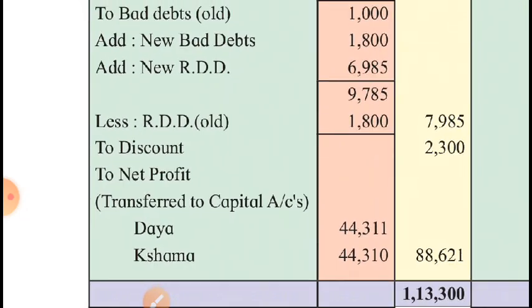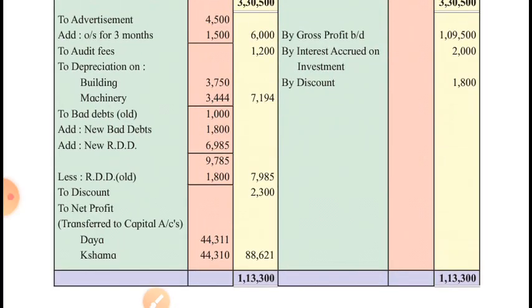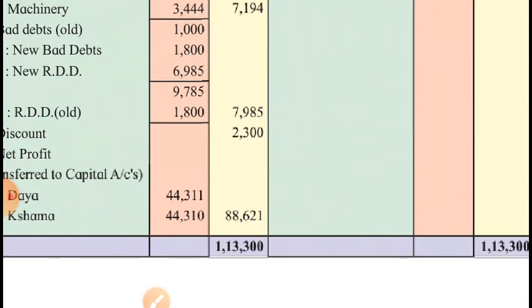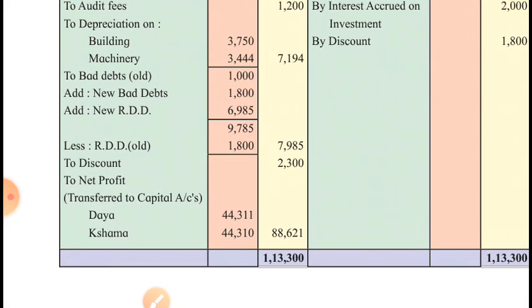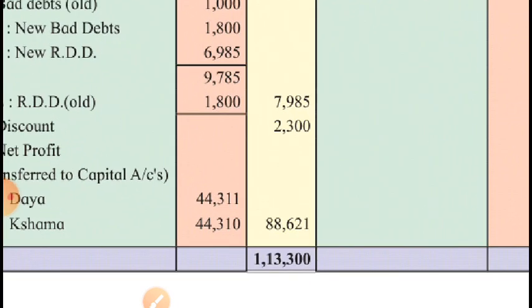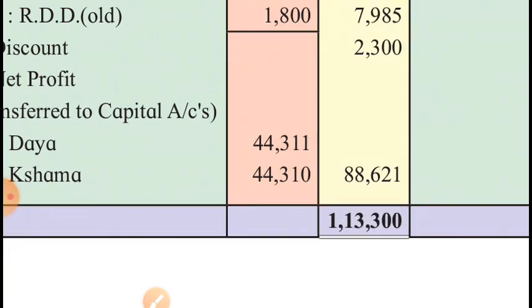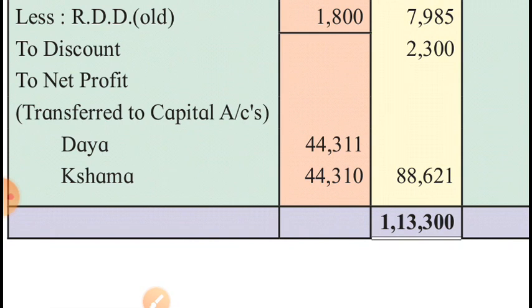And after comparing the two sides of the profit and loss account, we get the good news that the income is greater than expenditure. That is why the good news called net profit is 88,621.